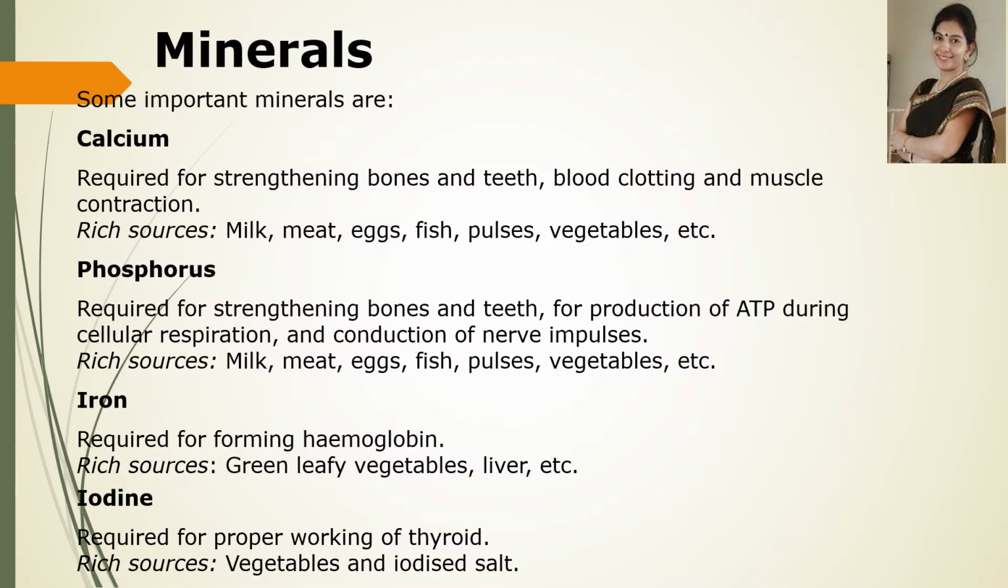The minerals are needed by our body in small amounts. Each one is essential for proper growth of the body and to maintain good health, and they are obtained from vegetables and fruits. So there are a number of minerals required by our body, like calcium, which is required for healthy bones and teeth. It is also required for blood clotting and muscle contraction, and milk, meat, egg and fish are the sources of calcium.